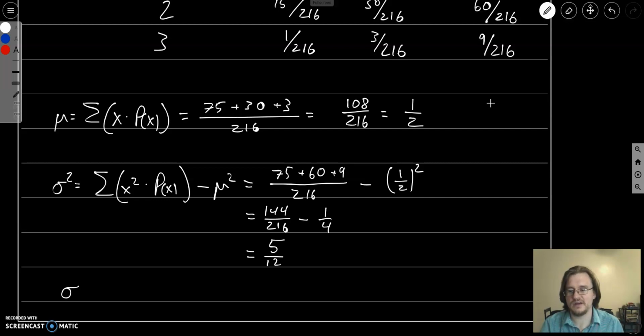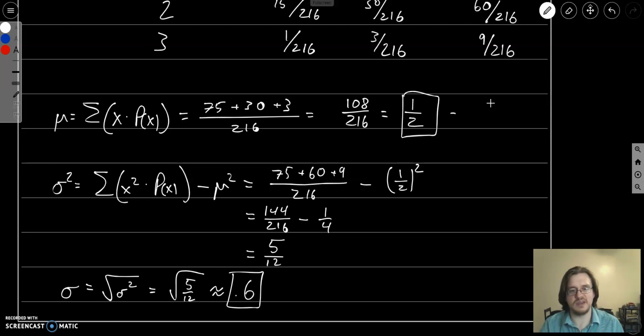Now, the standard deviation is going to be the square root of the variance. We just cancel out the square root and the squared. So the square root of 5/12 is about 0.6. So here's our standard deviation, and here is our mean, which is going to be the same thing as 0.5.